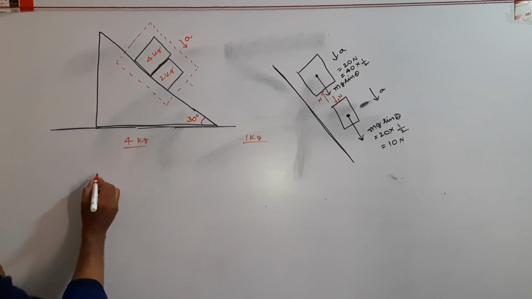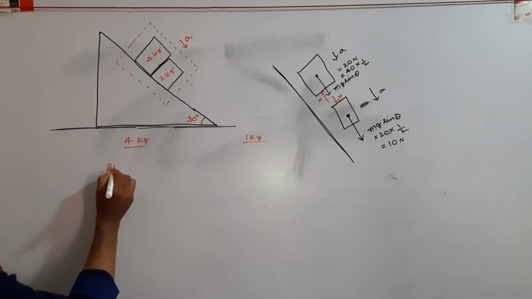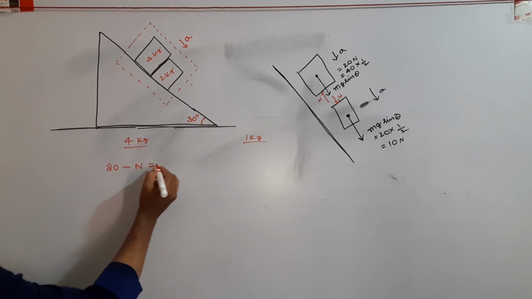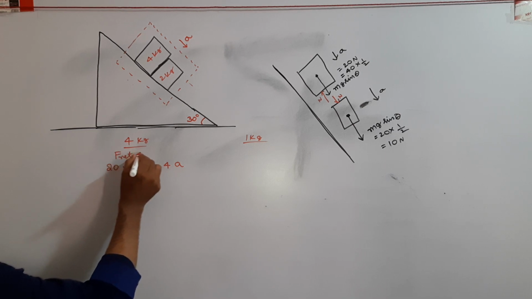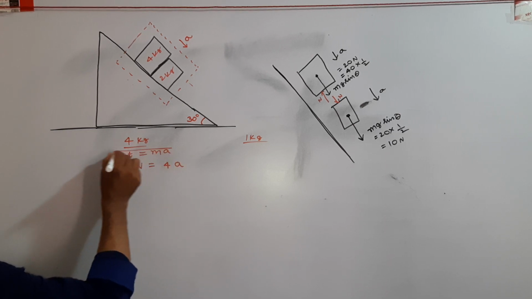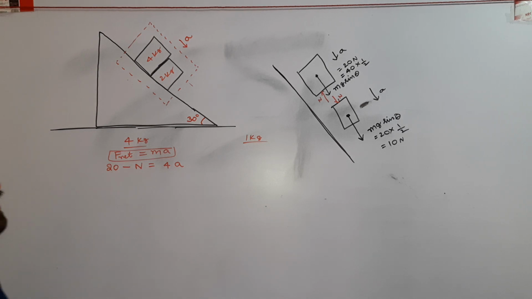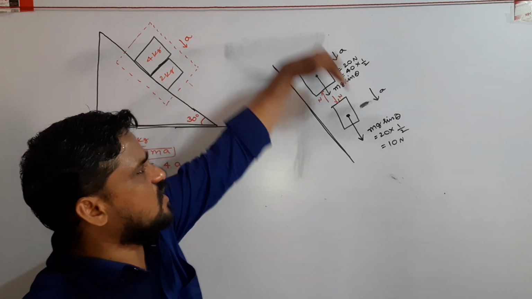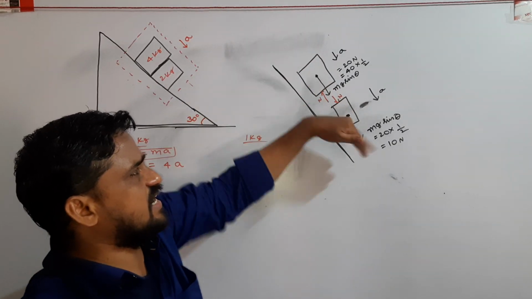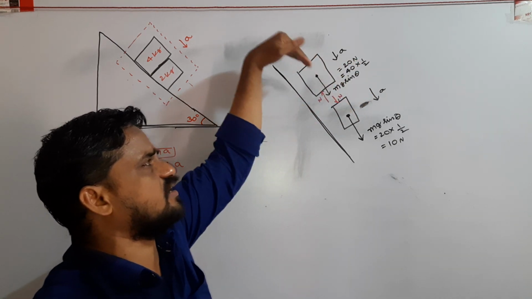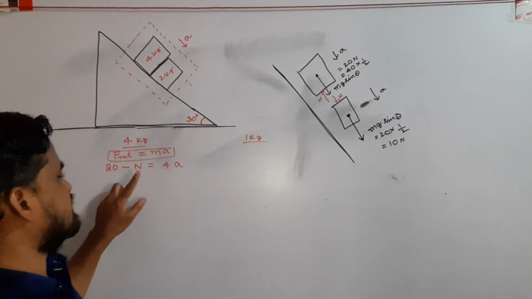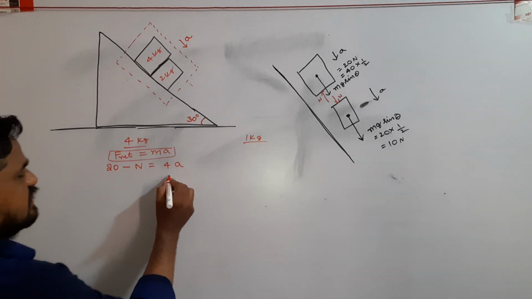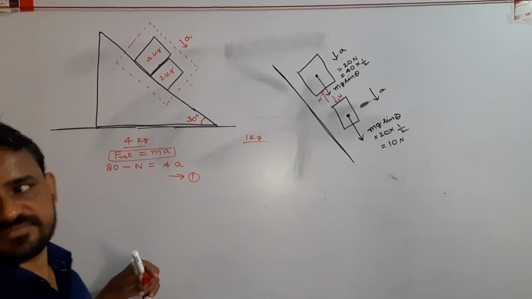So I write the equation 20 minus N equals 4A, which means net force equals mass into acceleration. The body moves down, and in that direction the downward force of 20 Newton is more. So net force means 20 minus N, that equals 4A. That is equation 1.